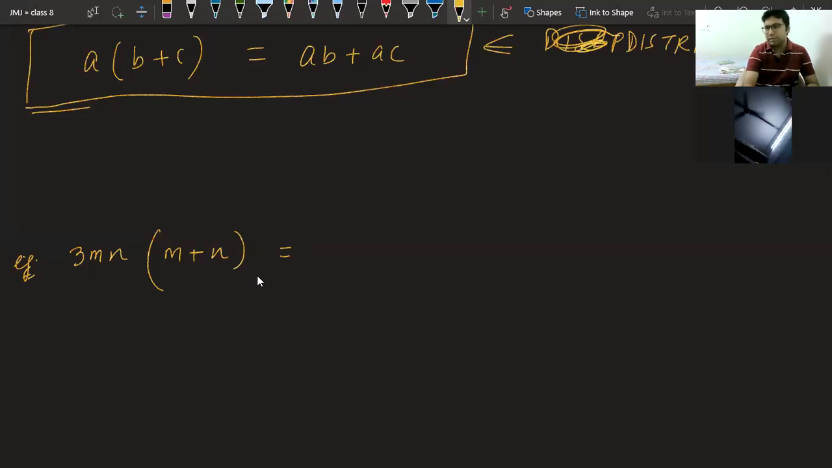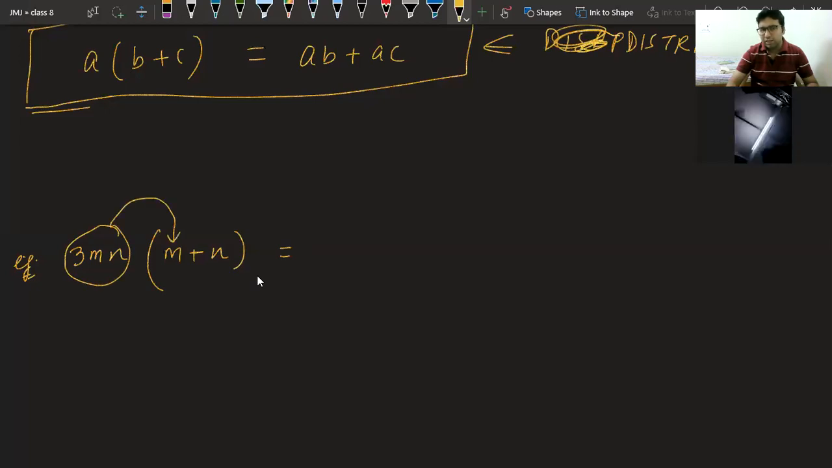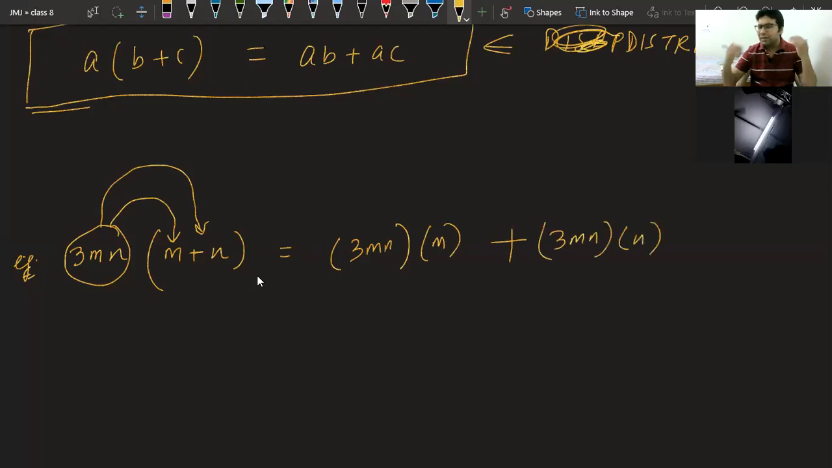Now see, class, as per the distributive law, we know we have to multiply this complete term with the first thing, then we have to write a plus sign, then we have to multiply this with the second one. That means we will get 3mn into m plus 3mn into n. That's it.